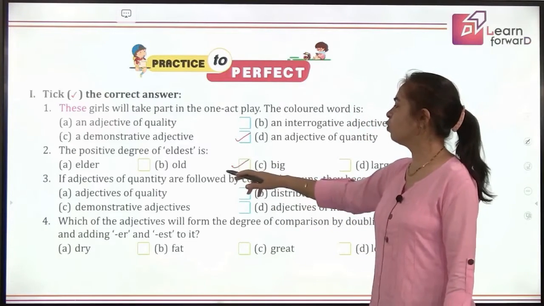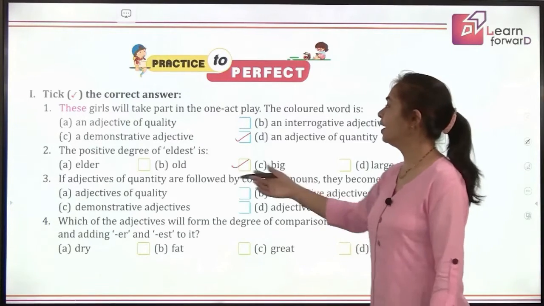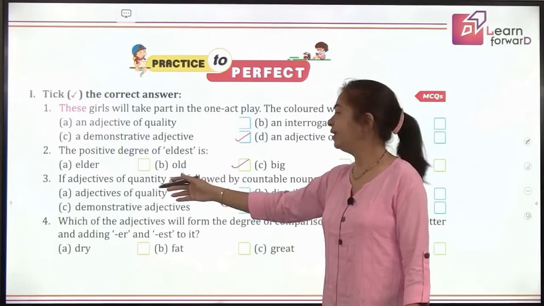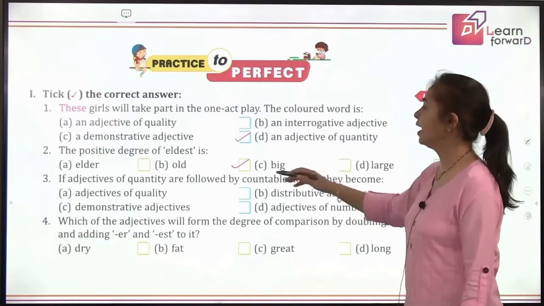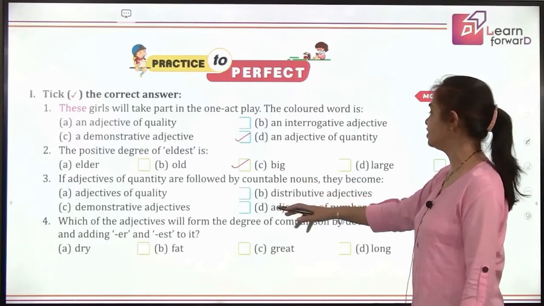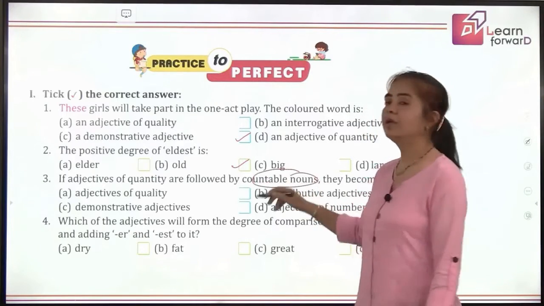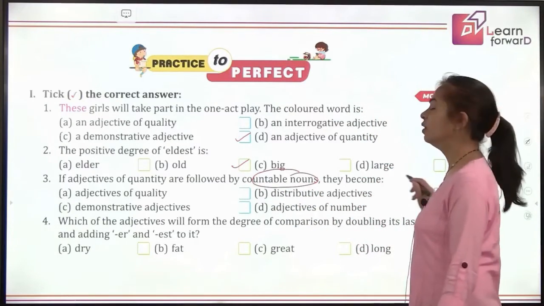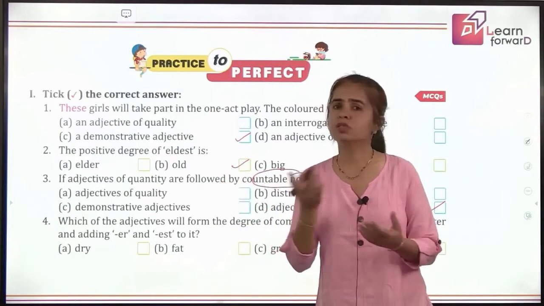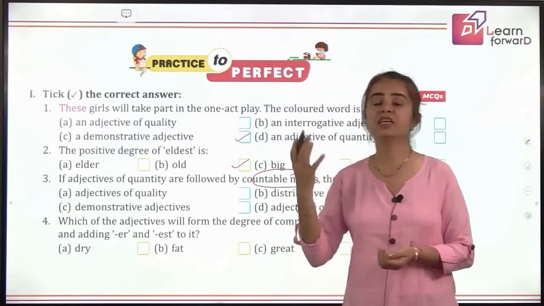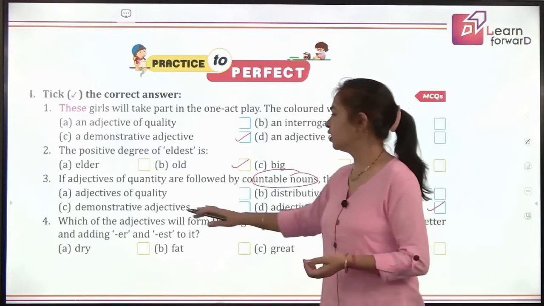The adjectives of quantity are followed by countable nouns. So we have, they become the adjectives of number or distributive, because the nouns are countable. So they also become the adjectives of number. Like if I talk about some, I have some friends. Friends are countable. So some becomes adjective of number. But if I say I want some water, so water is uncountable. That's why some becomes adjective of quantity.